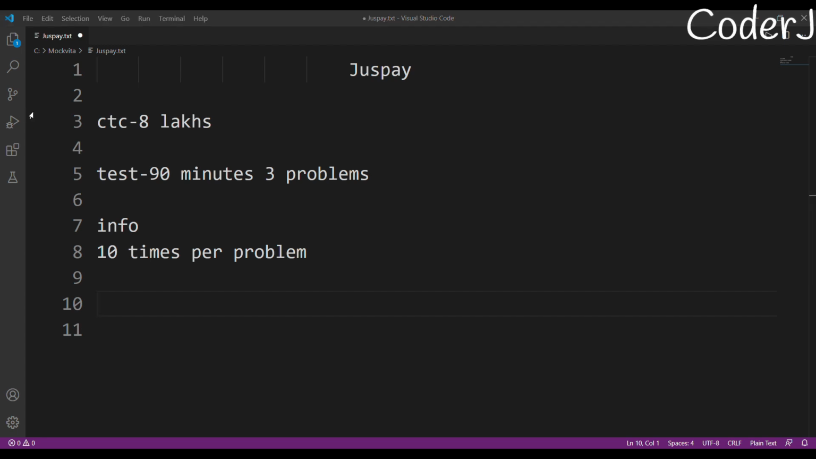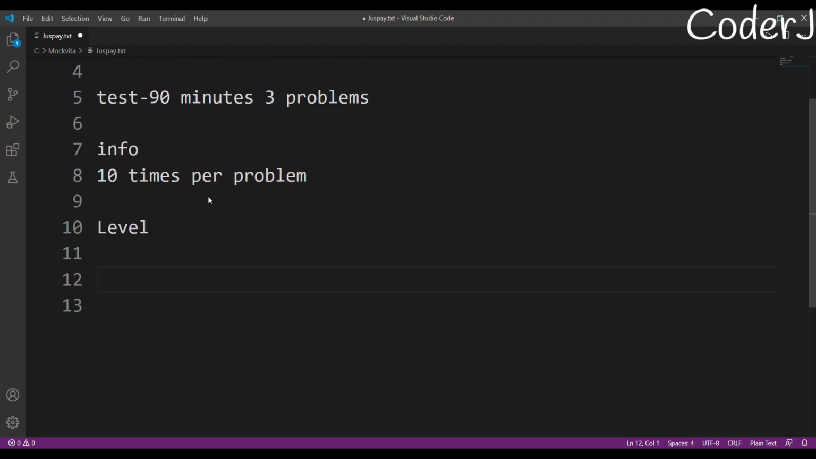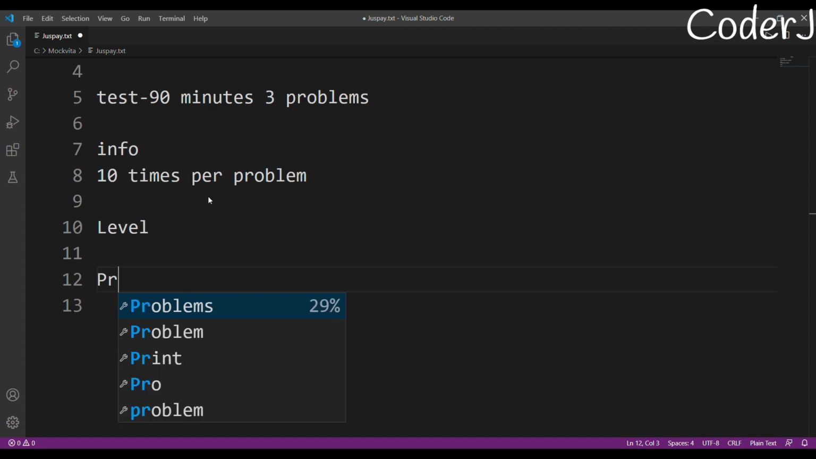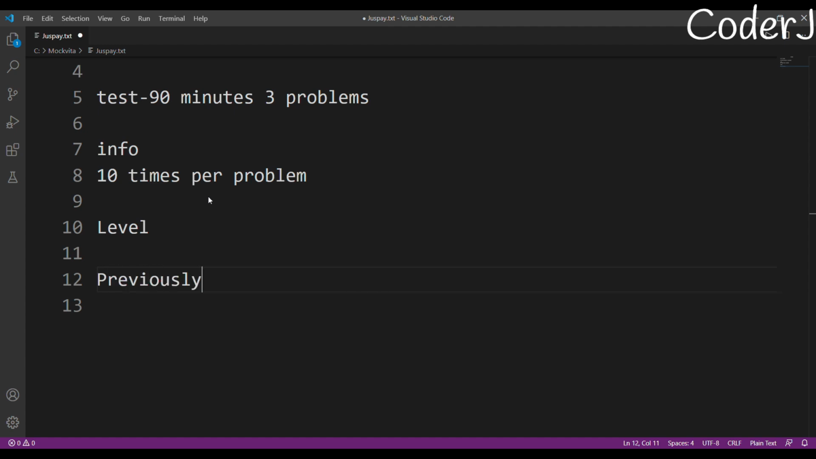Now, what about the level of the questions? One will be of easy level, one will be of medium level, and one will be of hard level. So that's pretty doable, I think. So what are the previously asked questions? I'm telling you this so you get an insight on what you need to prepare, what kind of questions might come.